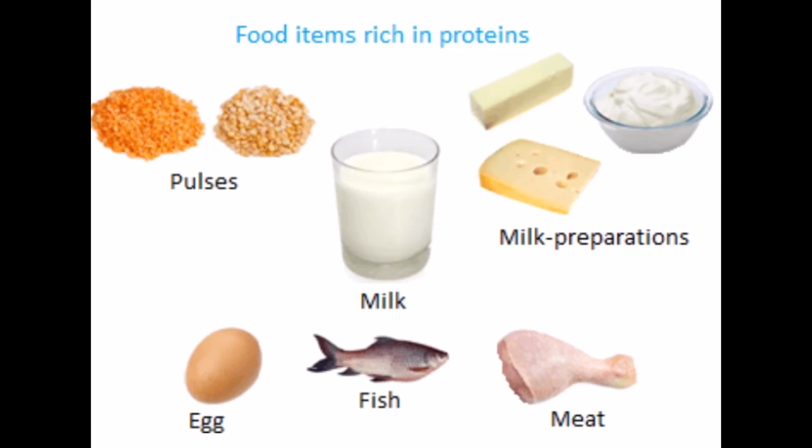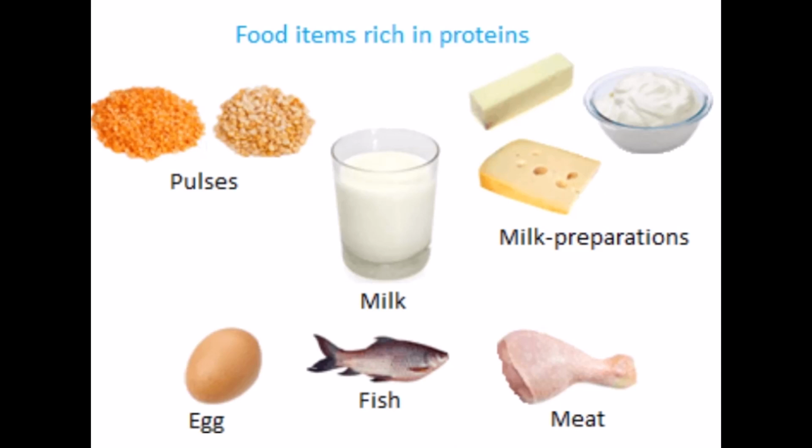Next nutrient are proteins. Proteins are body building foods. Proteins are made up of carbon, hydrogen, oxygen and nitrogen. Proteins are required for growth and repairing of tissues in our body. It means they take care of wear and tear of the body tissues at all ages.